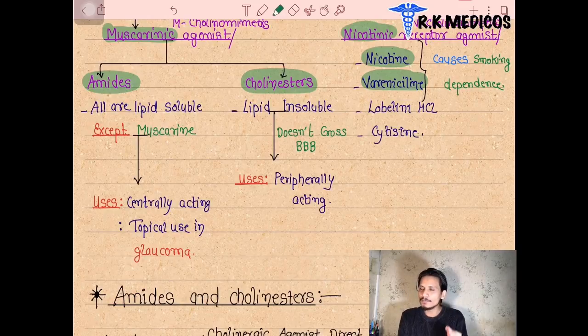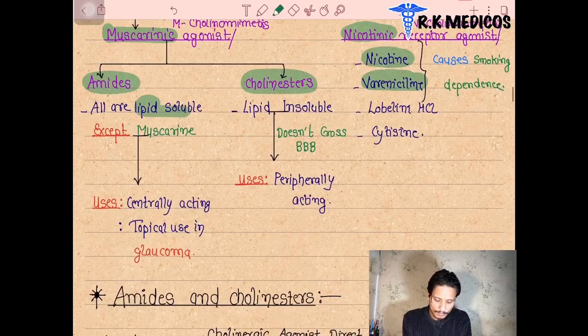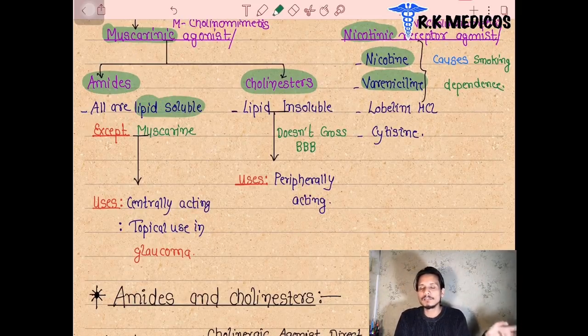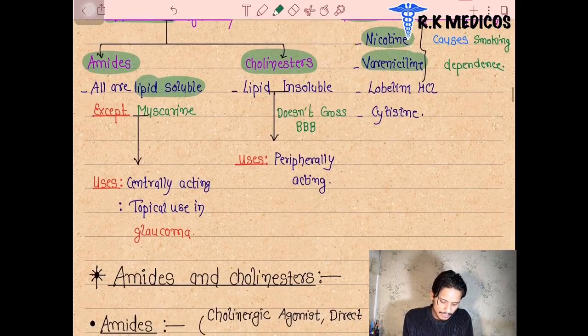What are the drugs that belong to the amide group in the cholinergic agonists? These drugs are all lipid soluble. When any drug is lipid soluble, it easily crosses the blood-brain barrier. It means their action is performed inside our central nervous system. So yes, they cross the blood-brain barrier.